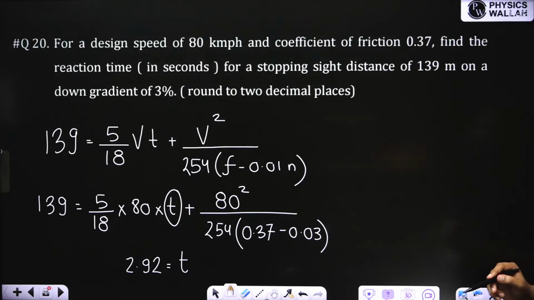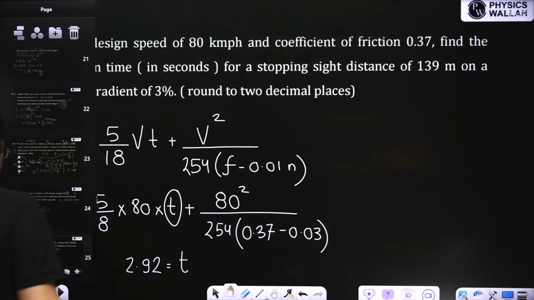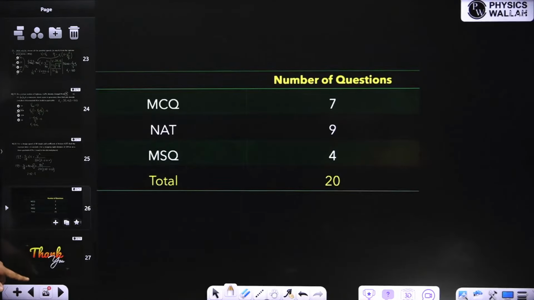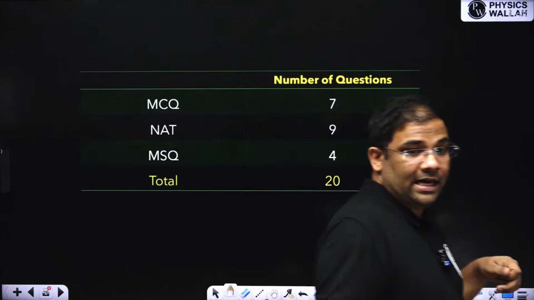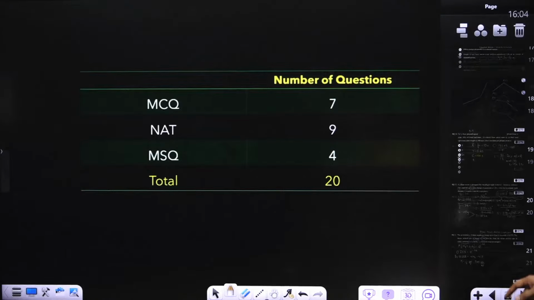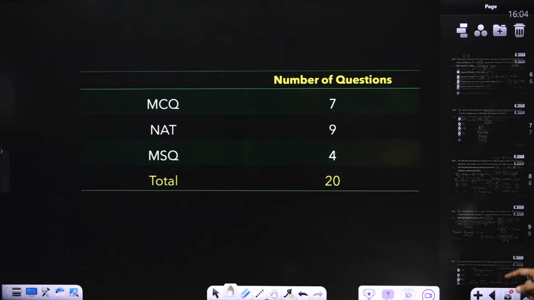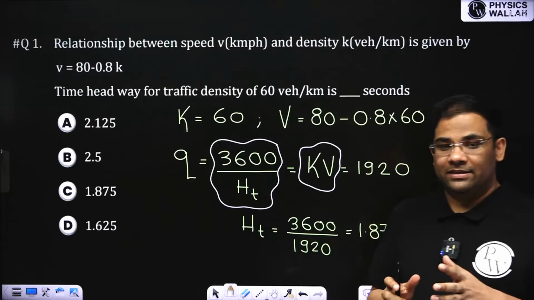Very good. Okay. So that completes our Super 20. If you have observed, we solved 7 MCQs, 9 NAT questions, 4 MSQ questions. Total 20 questions we solved. Let me just revise all the questions. Here I tried to cover all the important topics. But yes, I have not solved the questions of pavement design.